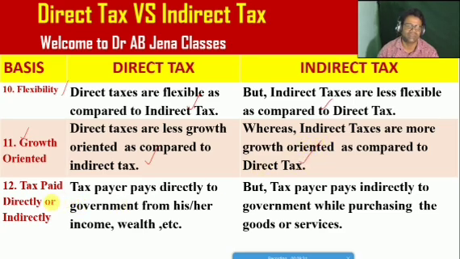So, tax paid directly or indirectly. Friends, I have already told you the taxpayer pays the tax directly to the government from his or her income or wealth. Here only the central government, I mean the government of India, will collect or charge the direct tax, whereas the taxpayer pays indirectly to the government while purchasing goods and services.